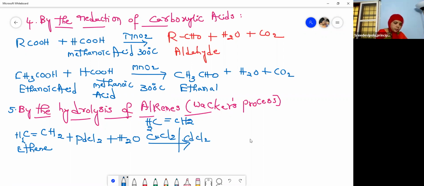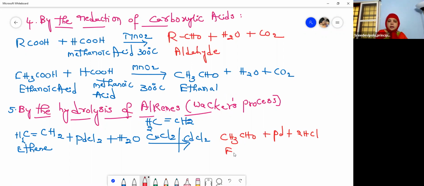The products are acetaldehyde, CH3CHO, plus palladium plus HCl. So this is the Wacker process. Please note down: ethylene plus palladium chloride plus H2O, in the presence of copper chloride or cadmium chloride, gives acetaldehyde, palladium and HCl.